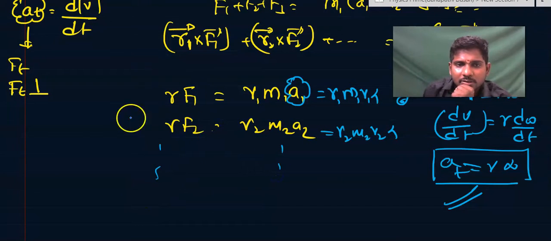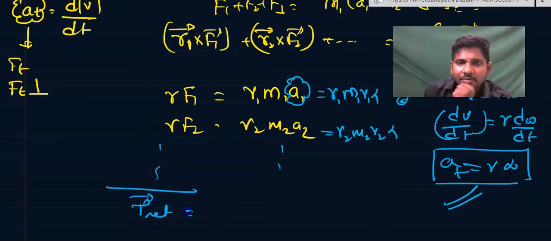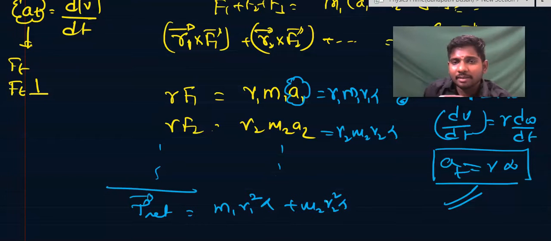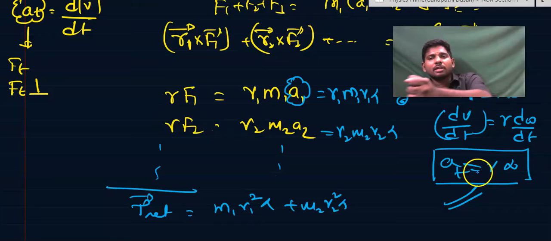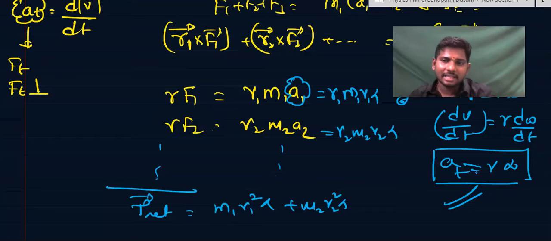So here we will get the net torque. If you add all these things, what we will get is M1 R1 square alpha plus M2 R2 square alpha. But whatever the different particles may be, alpha will remain the same at a given point of time for all the particles, because all the particles will cover the same angle at the same time. If we take a door, if you want to make the door rotate by 90 degrees, all the particles in the door will rotate 90 degrees at the same time. In a similar way, alpha will be the same for all the particles at a given point of time.